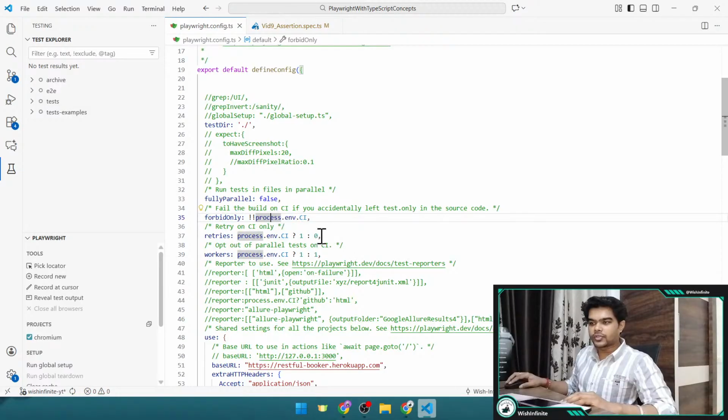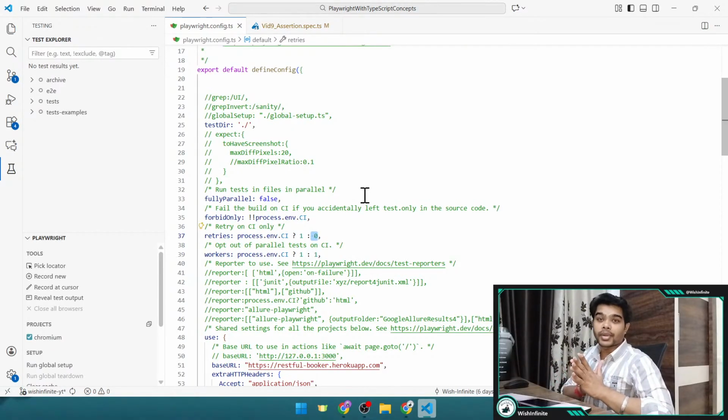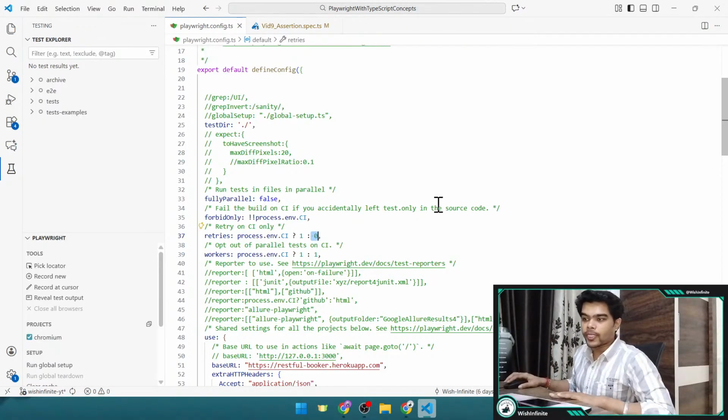process.env.CI. So in case of CI, if the execution is happening on the CI, we want to retry one. Retry one means after the failure it will retry one more time. And in case of local, if it is not CI, in that case we want to keep it 0. So we are running tests locally, within one go if it is not passing, we want it to fail. Usually we run the tests locally when we are doing development, right, test script creation.